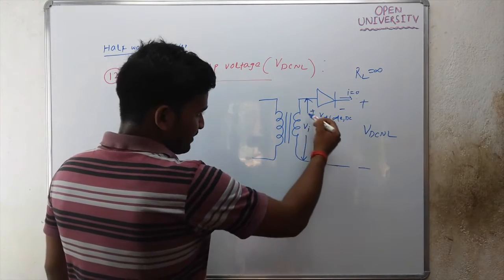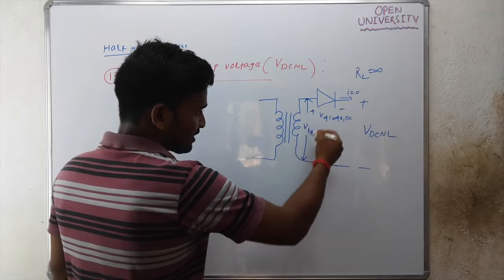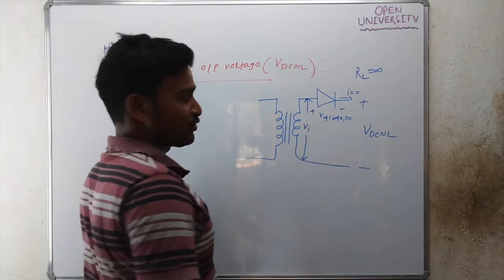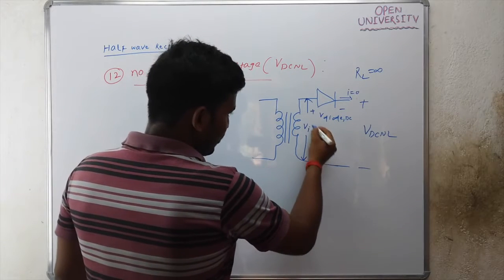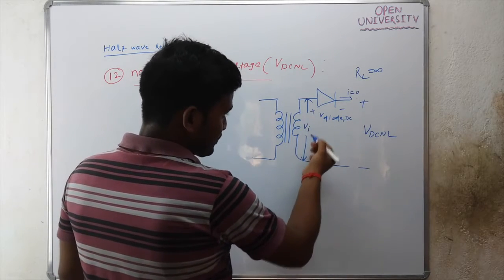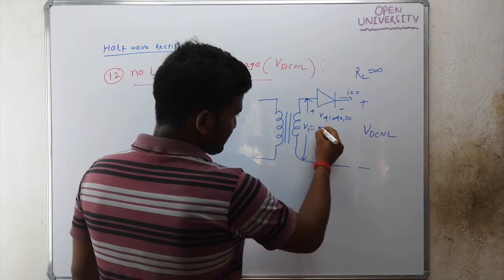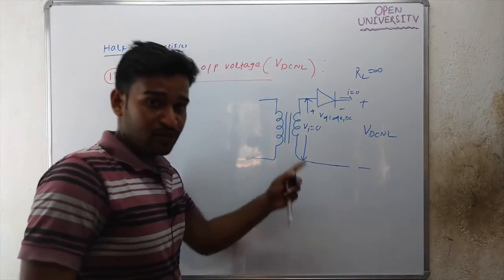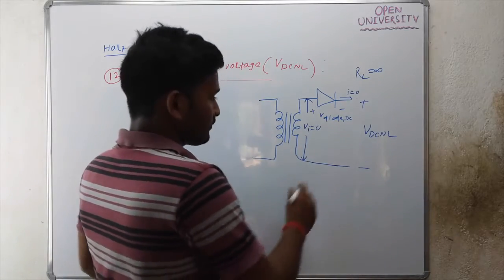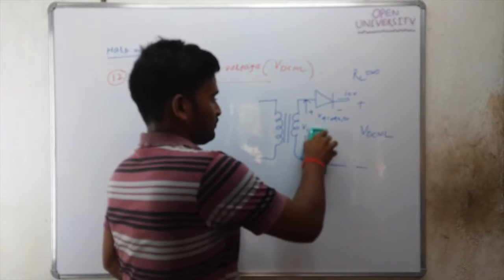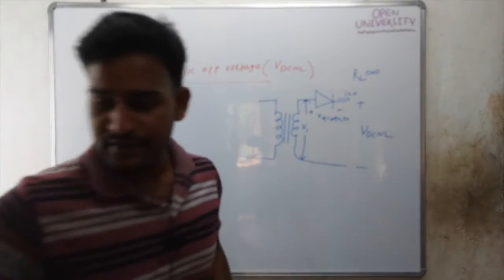What is the average value of the voltage across the secondary winding? It will be 0, because the average value of a sinusoid is 0. So the average voltage across the secondary winding is 0.